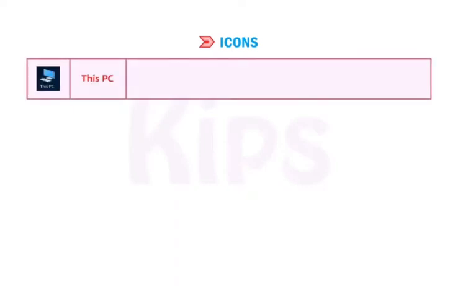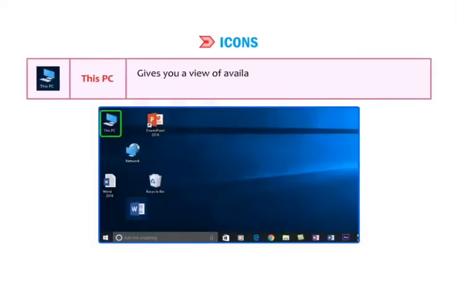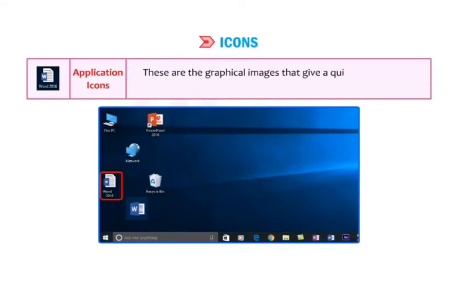This PC gives you a view of available drives and their content stored on the computer system. Double-clicking on any drive icon will display the files and folders contained in that drive. Application icons. These are the graphical images that give a quick access to the related application.